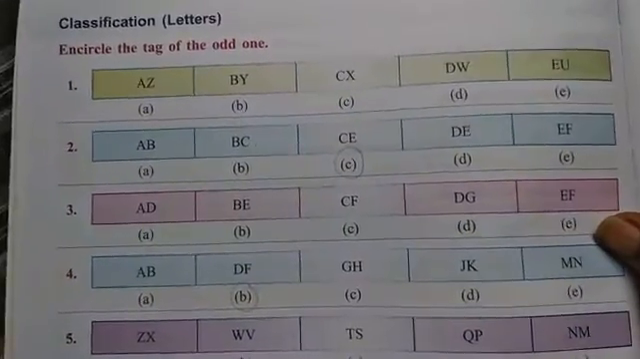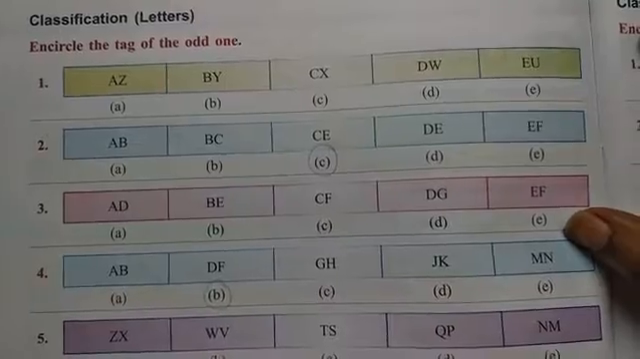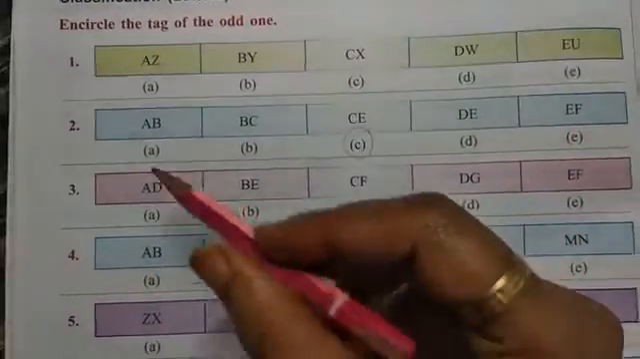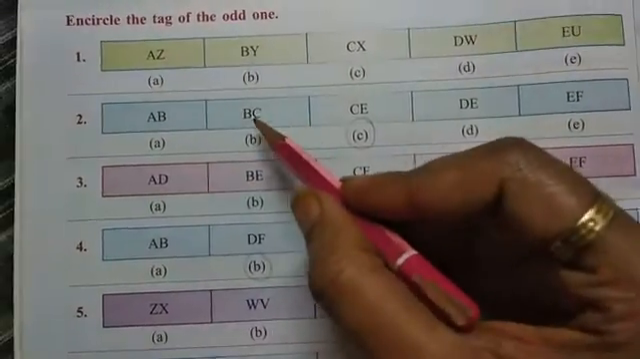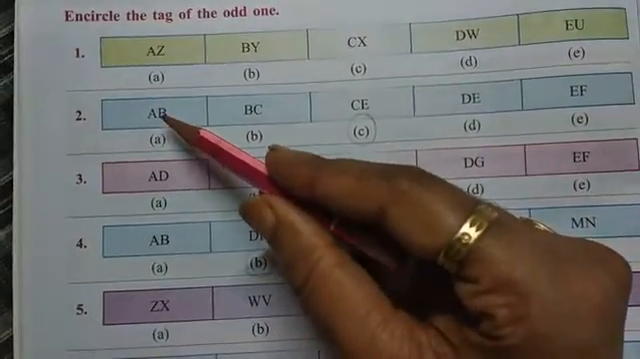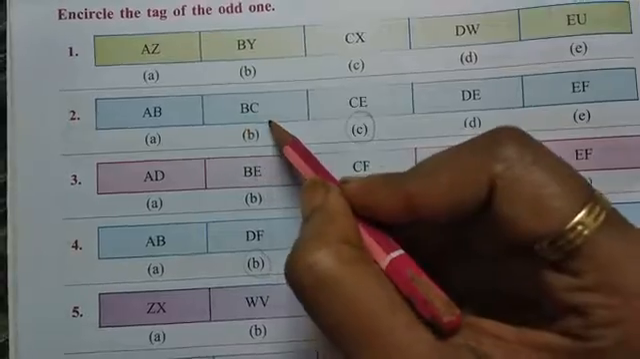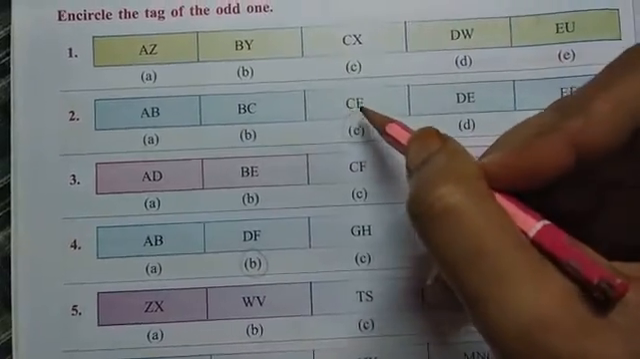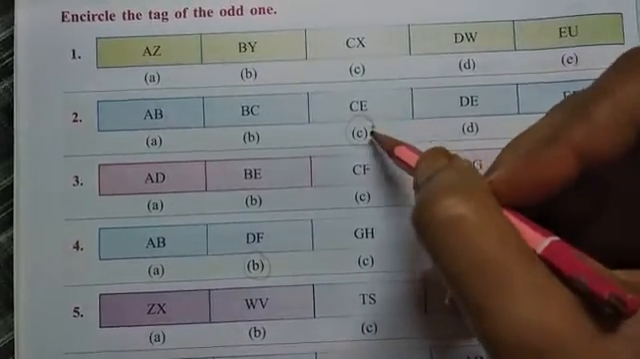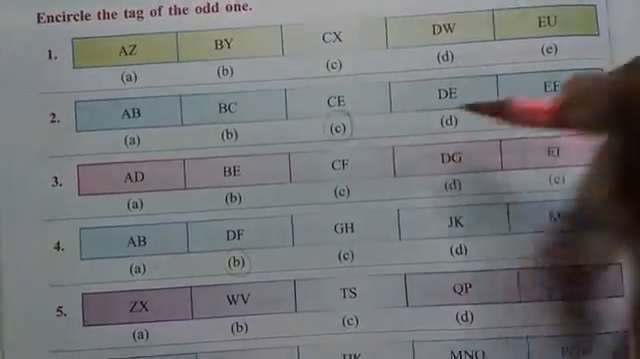Now encircle the tag of the odd one. You have to encircle A, B, then B, C. After B, you have to start from B only, then B, C. Here it should be C and D, but it is C and E, so circle number C.